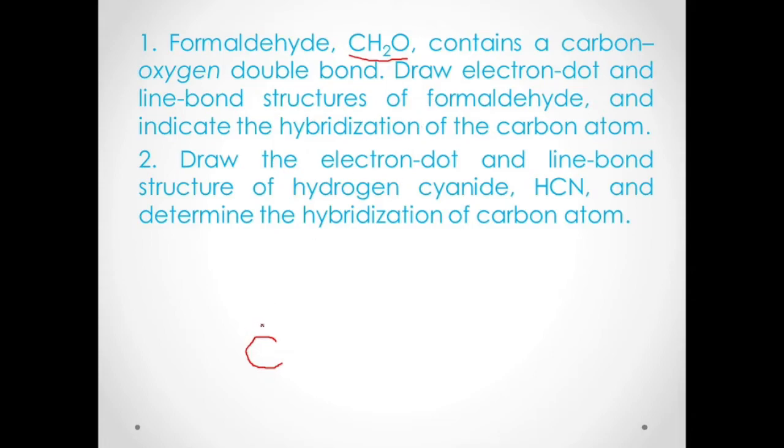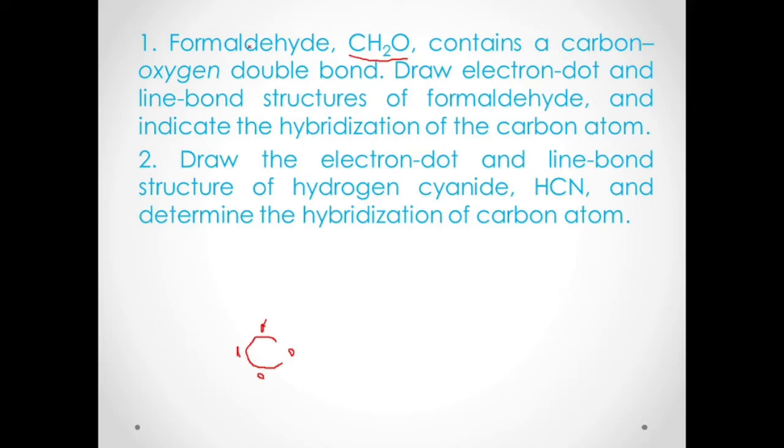So for the electron dot, we know that carbon has how many valence electrons? 4 valence electrons. So 1, 2, 3, and 4.